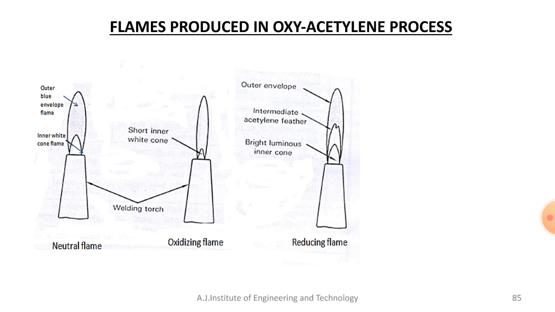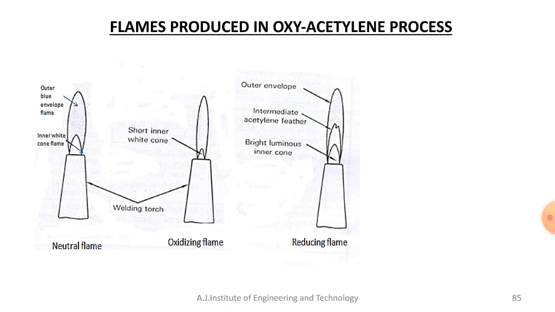Because it is neutral, this flame is widely used for welding mild steel, cast iron, aluminum and copper. It can be used for metal cutting also. You can cut with the help of this type of flame. This is the main advantage of the neutral flame.